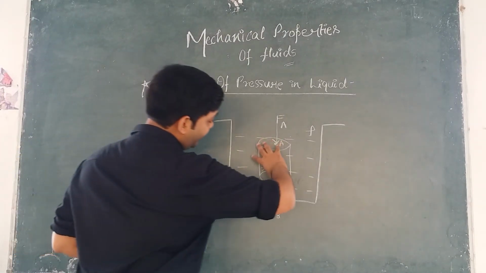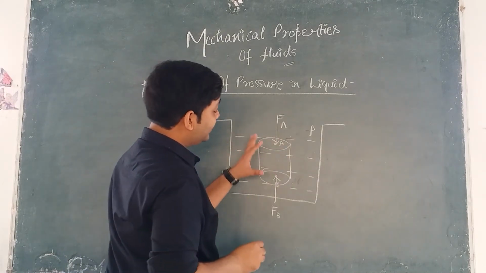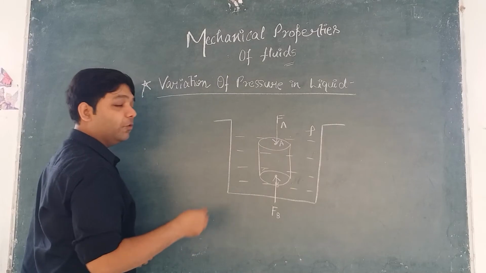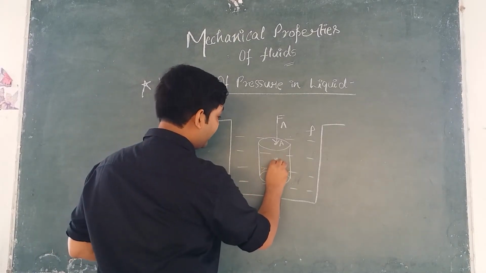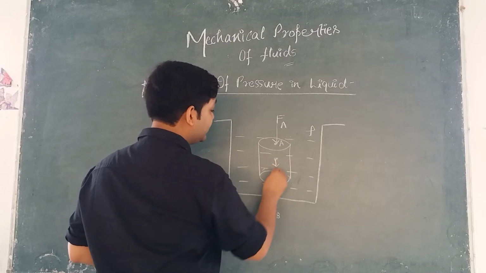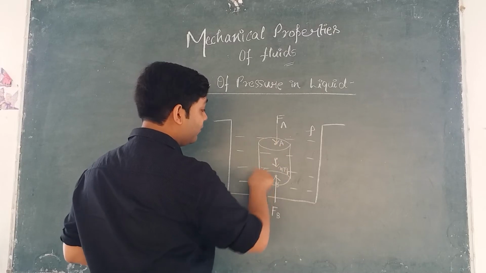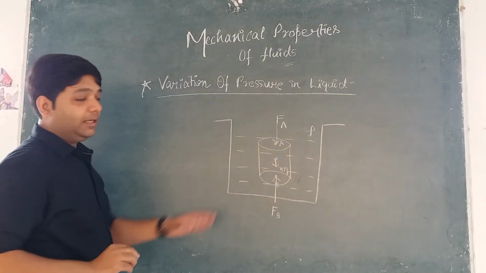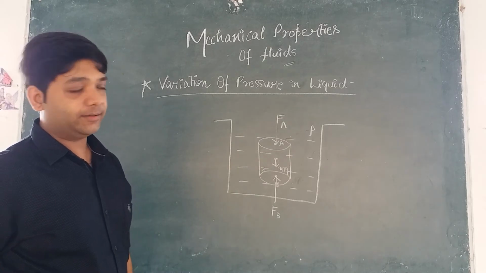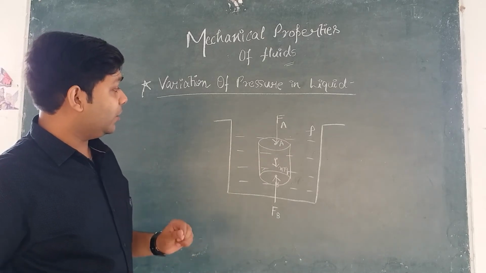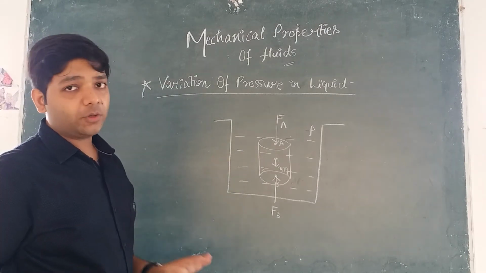Now we are considering this cylinder as one system. And because it has some mass, the force of gravity will also act. So one force from its center of gravity will act downwards, which is equal to mg, where m is the mass of this cylinder. So these are the three forces that will be acting on this cylinder, right? Now because everything is at rest, all the forces on it must be balanced.